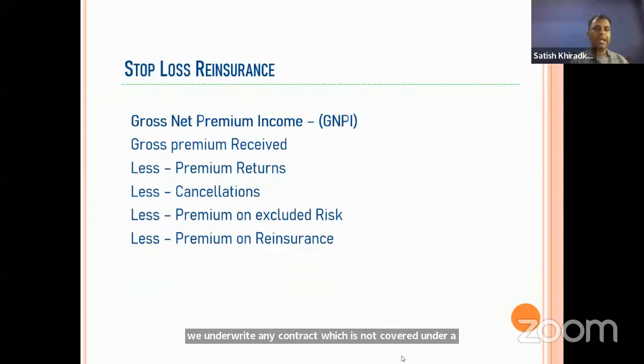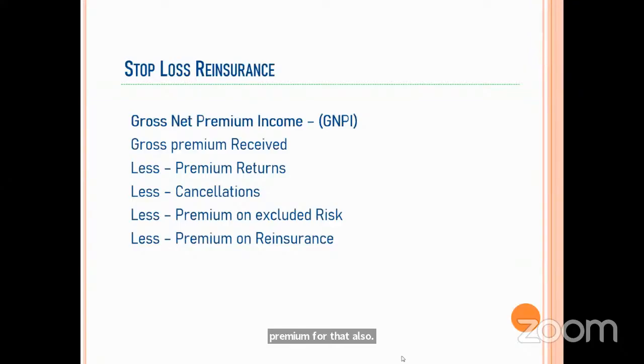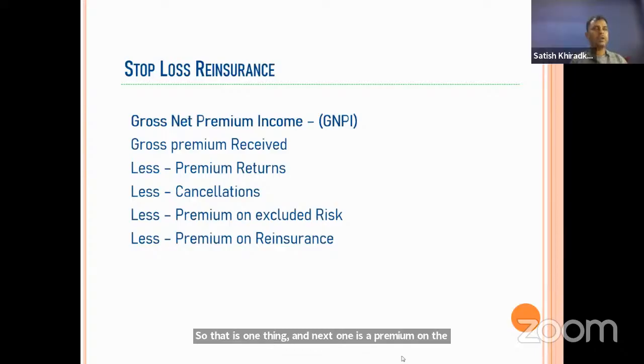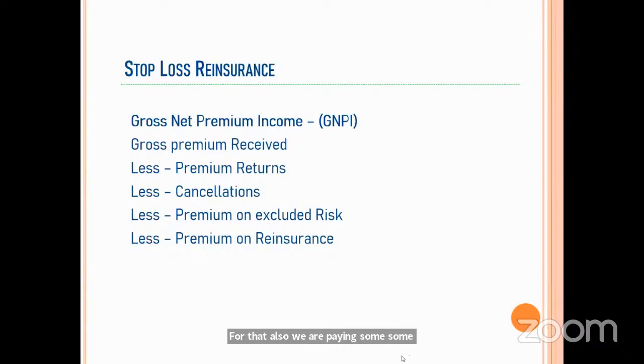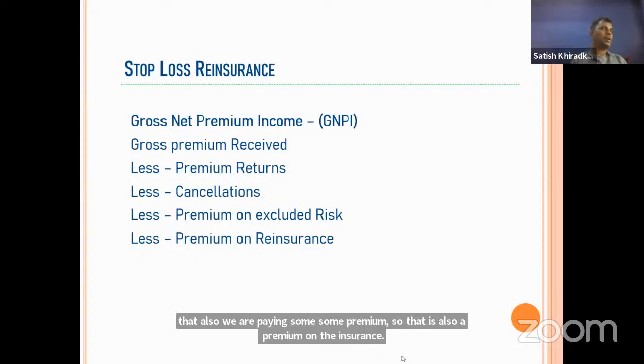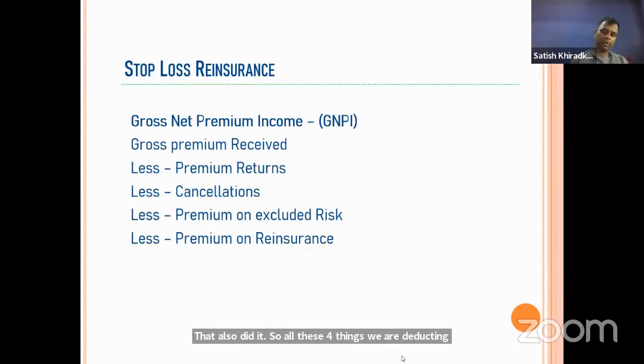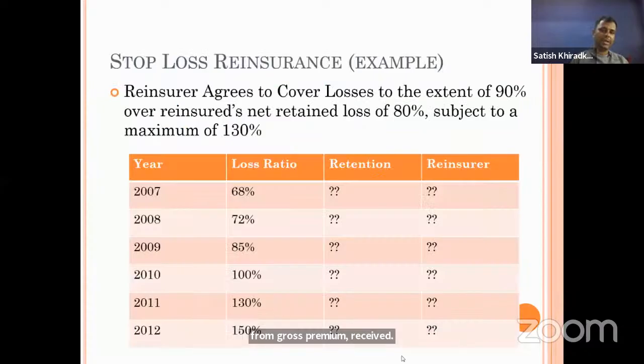So that is one thing. And next one is premium on the reinsurance. What is that? Suppose, for the surplus treaty or any other treaty, we are paying again, because we are recovering losses from another insurer. For that also we are paying some premium. So that is also a premium on the reinsurance, and that we also deduct. So all these four things we deduct from gross premium received. Then we will get the GNPI.